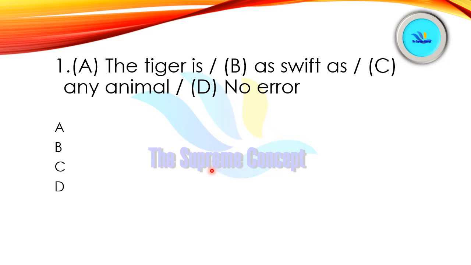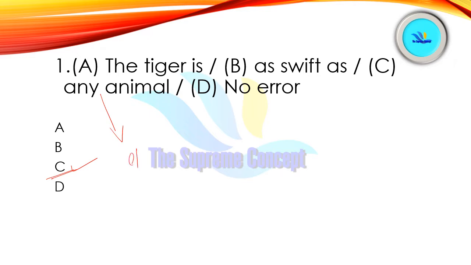Let us start with the first question, and this question is based on error correction. The question is, the tiger is as swift as any animal. Find out where the error lies and mark your answer. Yes, you're right, error lies in part C. So option number C is correct here. Instead of any animal, we will use any other animal.